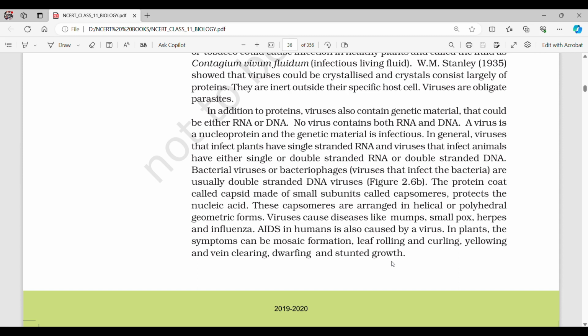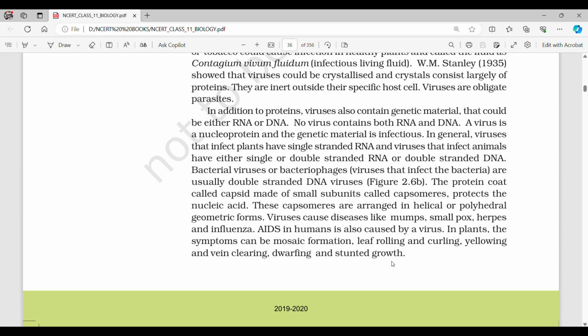A virus is a nucleoprotein and the genetic material is infectious. In general, viruses that infect plants have single-stranded RNA, and viruses that infect animals have either single or double-stranded RNA or double-stranded DNA. Bacterial viruses, or bacteriophages, viruses that infect bacteria, are usually double-stranded DNA viruses.